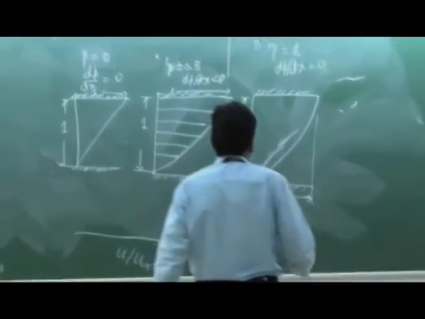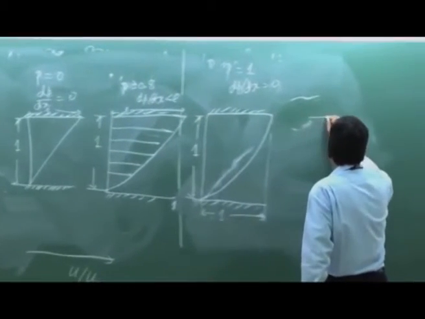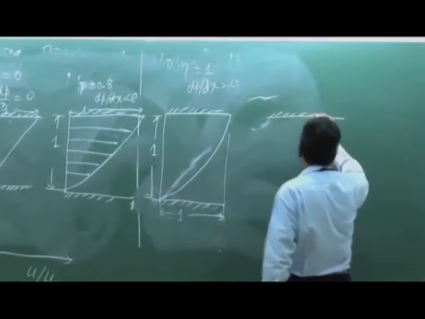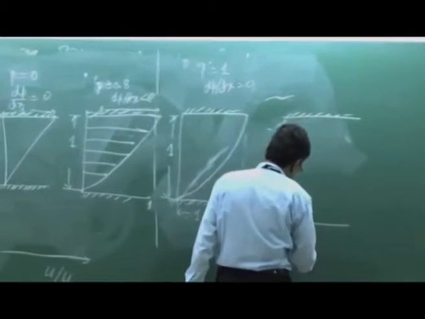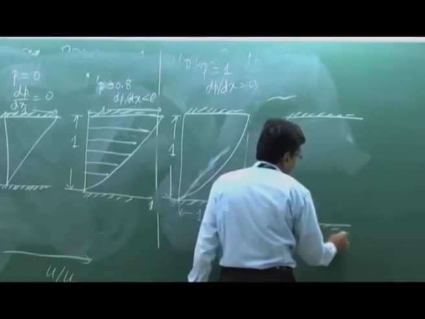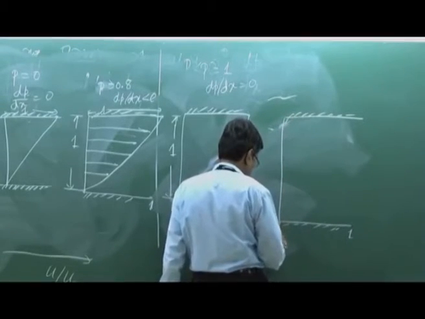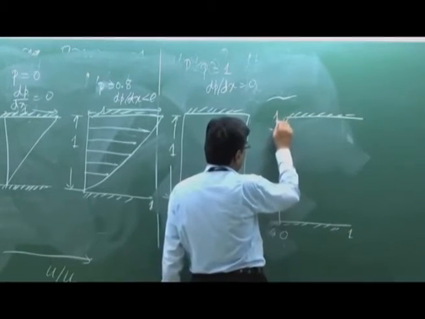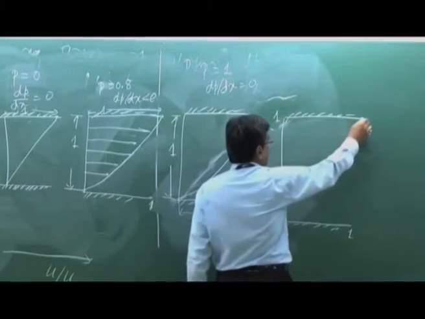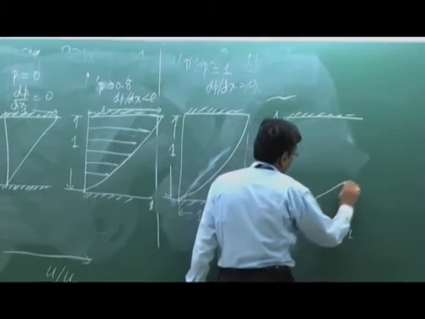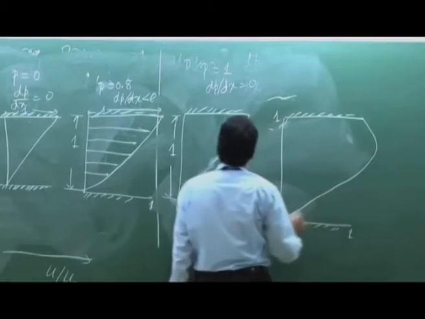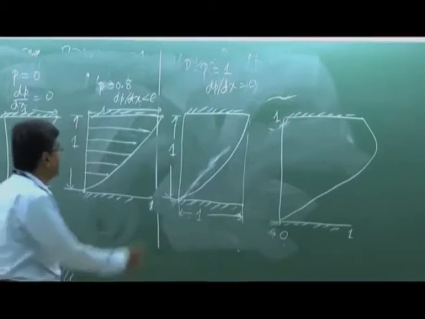And if you have a more favorable pressure gradient, so that P becomes greater, let this be 1, this be 0, and this be 1. So this will be 1, but there will be a velocity gradient like this.